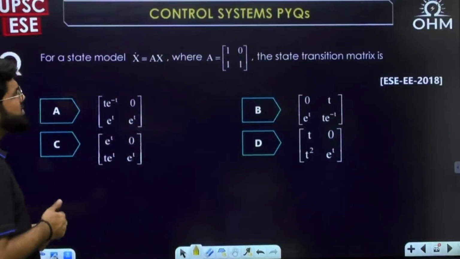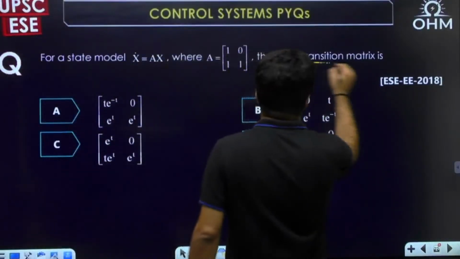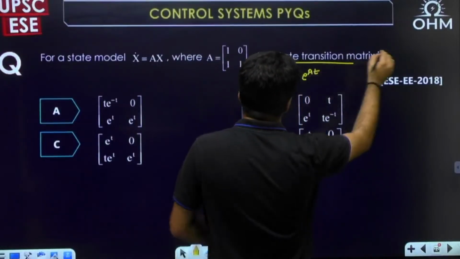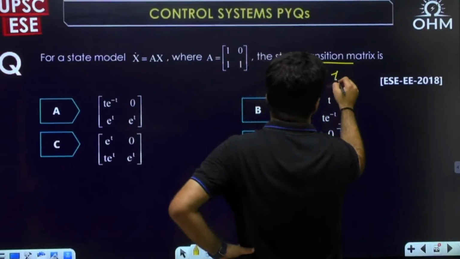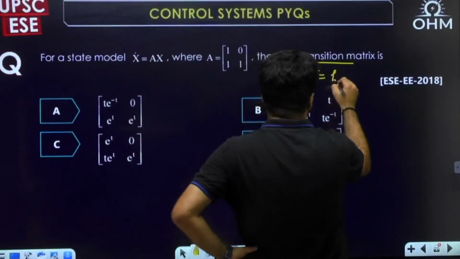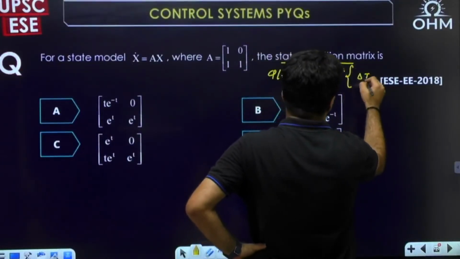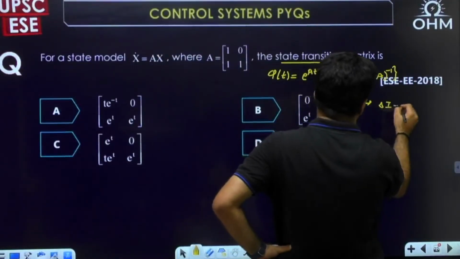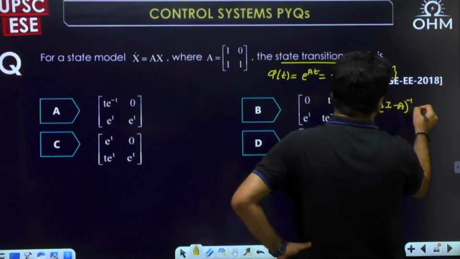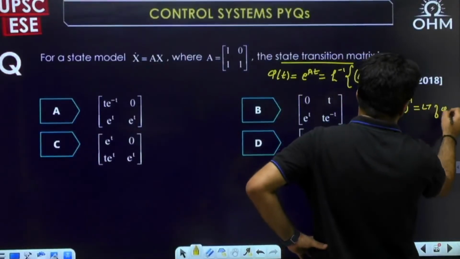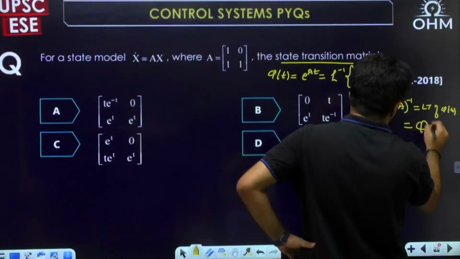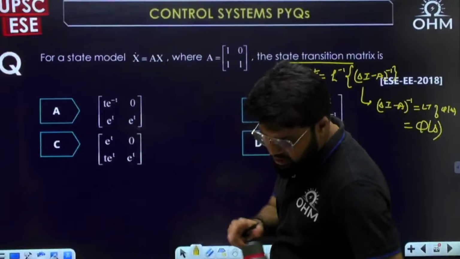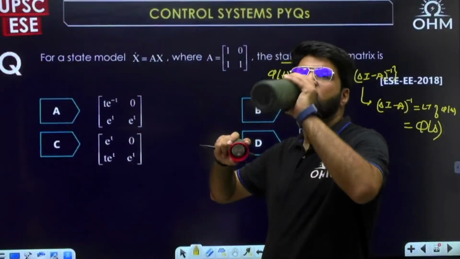State transition matrix, direct question. What is the state transition matrix? The state transition matrix, which we also call phi(t), is e power At. And how do we calculate it? It is calculated as the inverse Laplace transform of (sI minus A) whole inverse, where this term (sI minus A) inverse is known as the Laplace transform of phi(t), and we represent it by phi(s), where the A matrix is given to us. So let's start working on the state transition matrix.